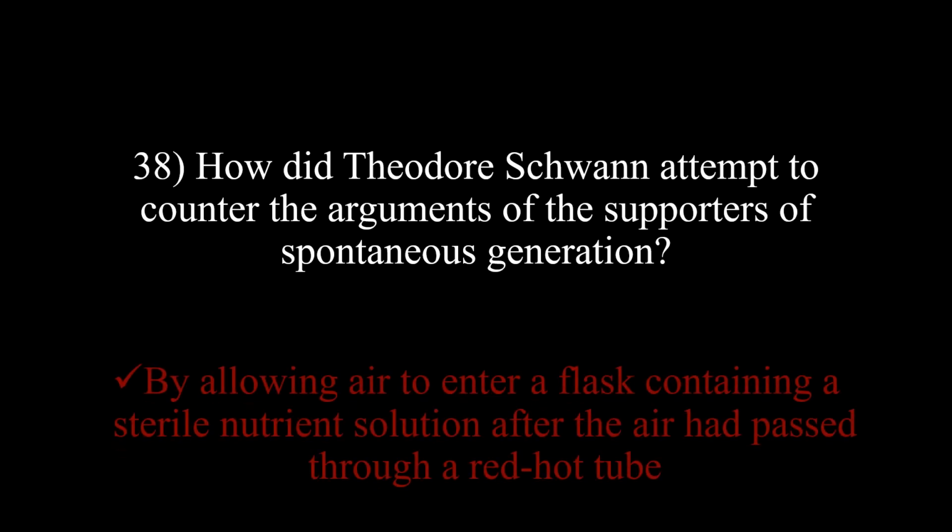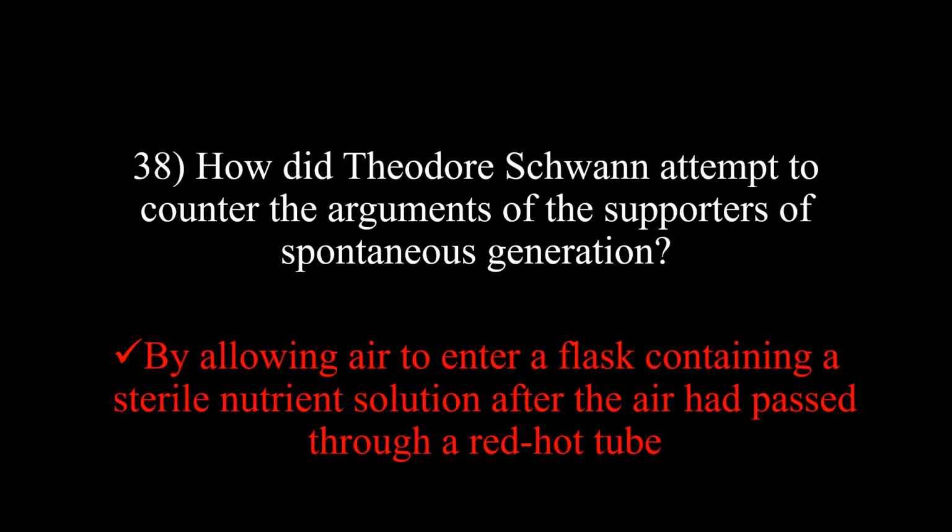The right answer is by allowing air to enter a flask containing sterile nutrient solution after the air had passed through a red hot tube. Next question. Who allowed air to enter a flask of heat-sterilized medium after it had passed through sterile cotton wool? The right answer is Schröder and von Dusch.